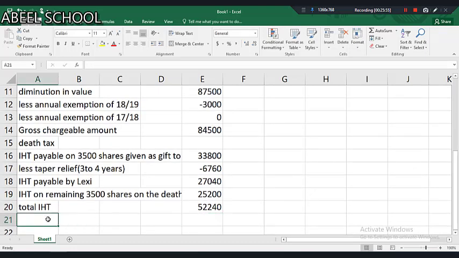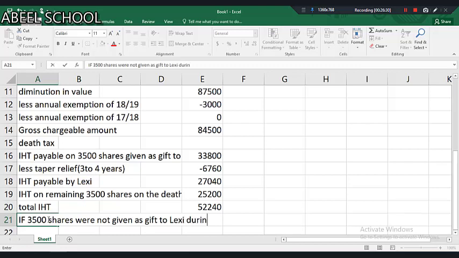Now listen, if these shares were not given as a gift during the lifetime, then what happens? Then the entire 7,000 shares will be given as a gift on the death of Dawn, if 3,500 shares were not given as a gift to Lexi during lifetime.